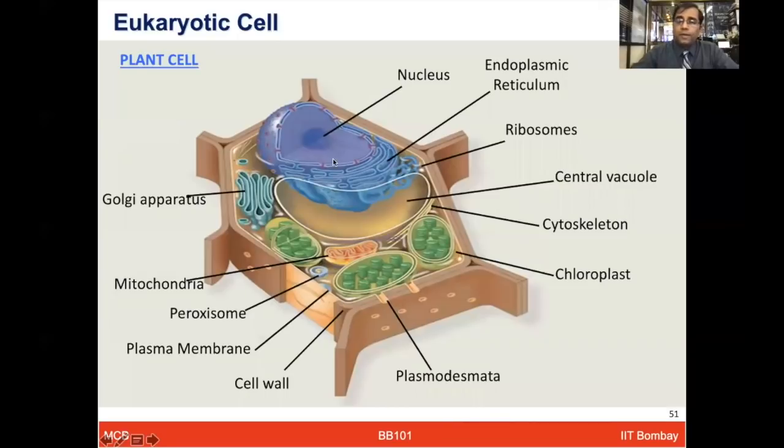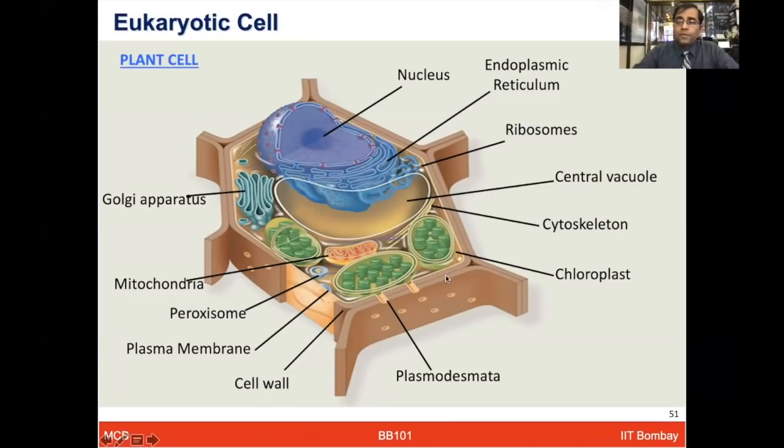The plant cell also has similar structures, but they have a few distinct things, like the cell wall and plasmodesmata, which provide connectivity with other cells. Then they also have plasma membrane, peroxisomes, mitochondria, Golgi apparatus, nucleus, endoplasmic reticulum, and ribosomes. The central vacuole is something new here, where all the deposits or waste material can be collected. Cytoskeletal materials are there as well.